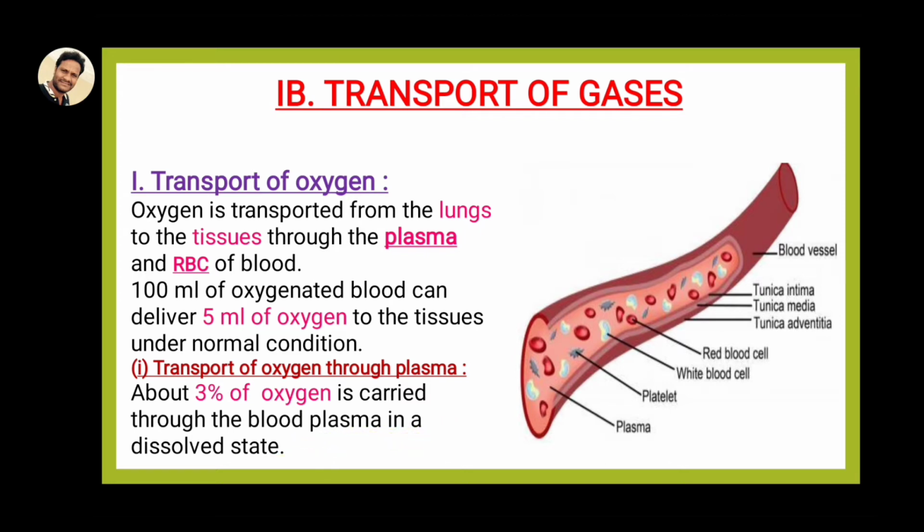So here you can see what happens in blood vessels. This is the blood vessel structure. In these blood vessels, complete blood is flowing. In these blood components, blood cells are present and surrounded by the plasma. Only the plasma can transport oxygen, approximately how much? Only 3% of the oxygen.